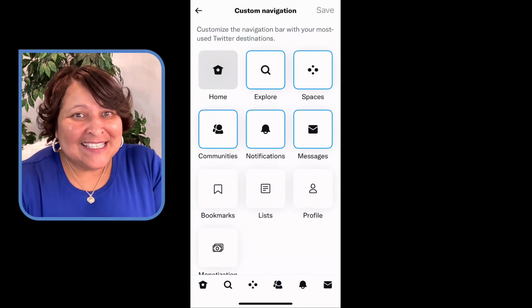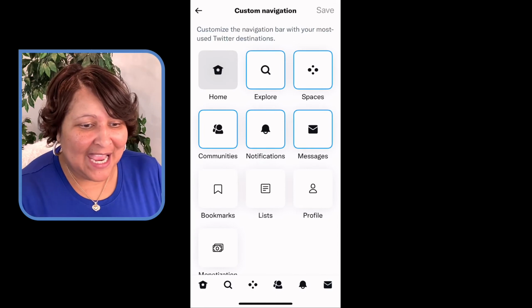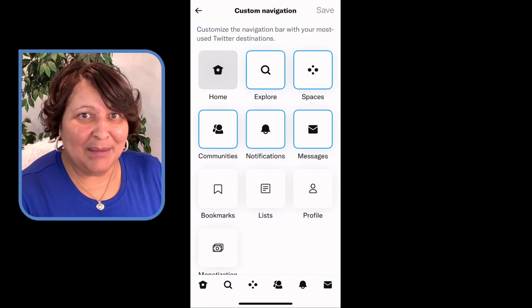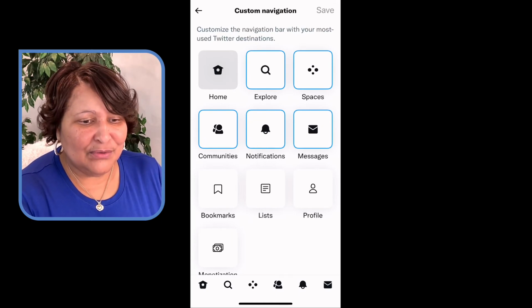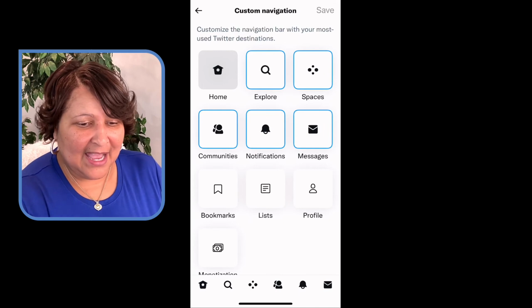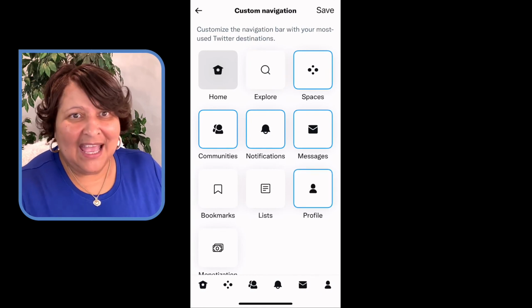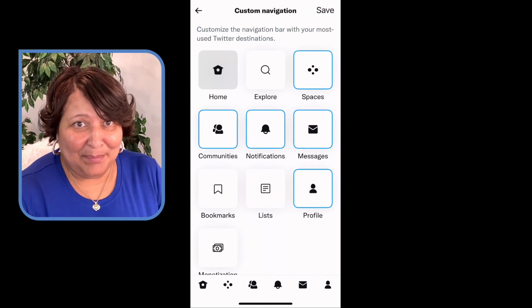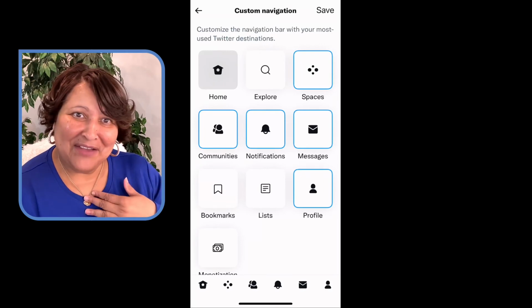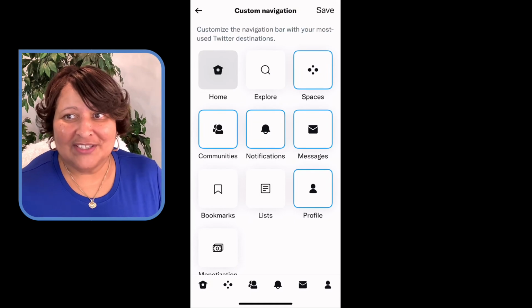All right. Let's get back to Twitter. Twitter Blue, Twitter Blue. So I can switch out these icons. For example, when I'm on my phone, I rarely search for things. So I probably would remove this Explore icon and replace that with something like Profile, because I am always going to my profile. I don't know why they don't have that at the bottom, but it doesn't matter because now that I have Twitter Blue, I can put that on the bottom. And also with bookmarks, that's another thing.